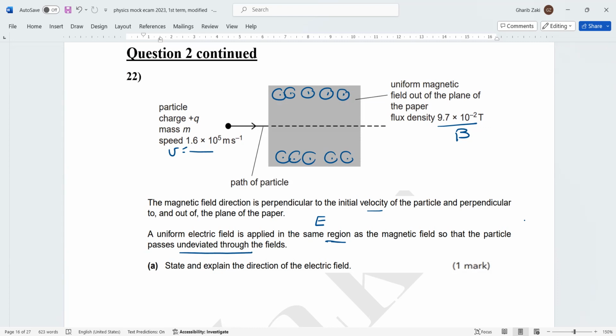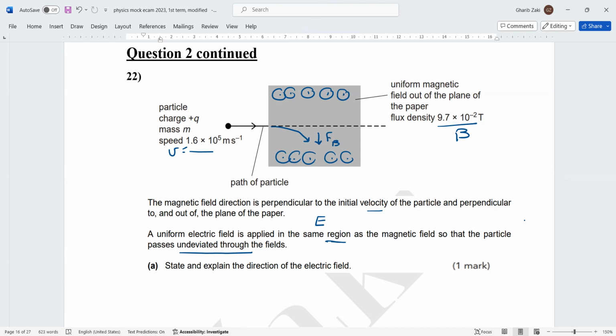Now let us study the forces that act on the particle by the magnetic field only. Current, field, force. So it will be deflected down because of the magnetic force, by Fleming left-hand rule.